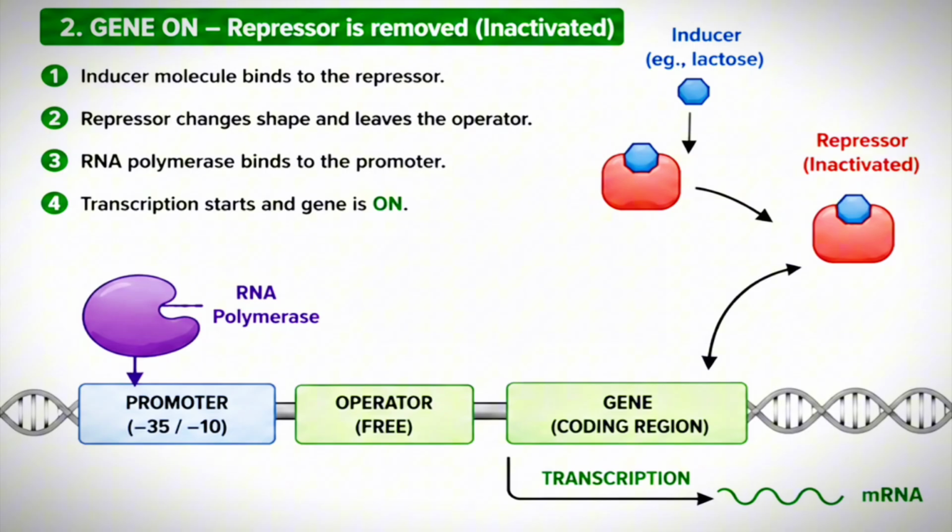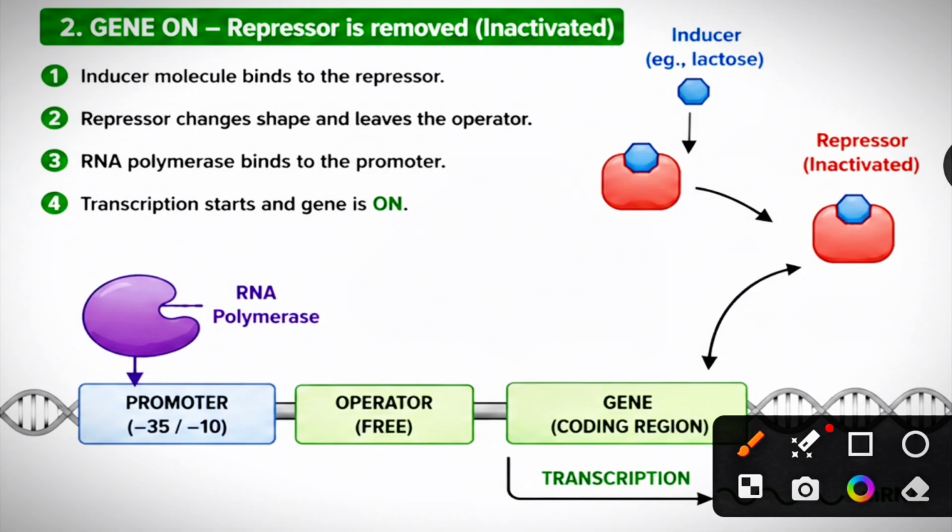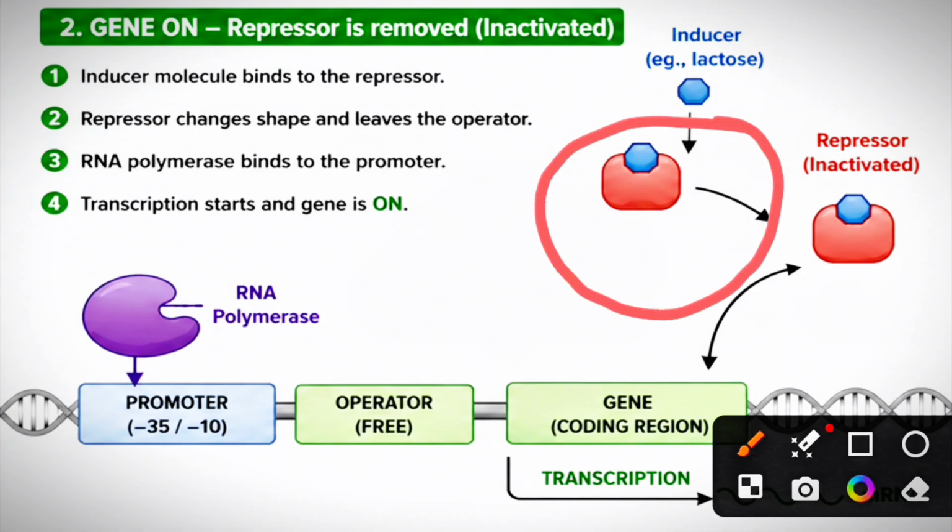If lactose is present in the medium, then what happens? It acts as an inducer molecule that will bind to the repressor, okay students, causing it to detach from the operon. When lactose binds to the repressor protein, it is detached from the operator region. Then RNA polymerase transcribes the lac genes, leading to lactose utilization.